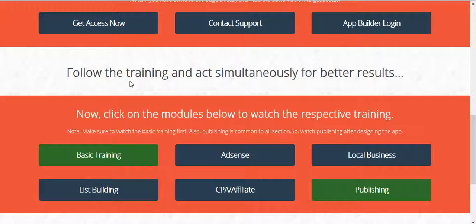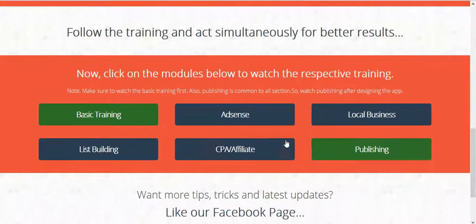Now it will be beneficial if you follow the training and act simultaneously for better results. Here I've described each of the modules in videos so that you can watch with me. That is, while I make the apps, you can watch the process and create with me. Then you can learn it easily. And the advantage of having online training is that you can watch it whenever you like, at your own time. So make the best use of it.